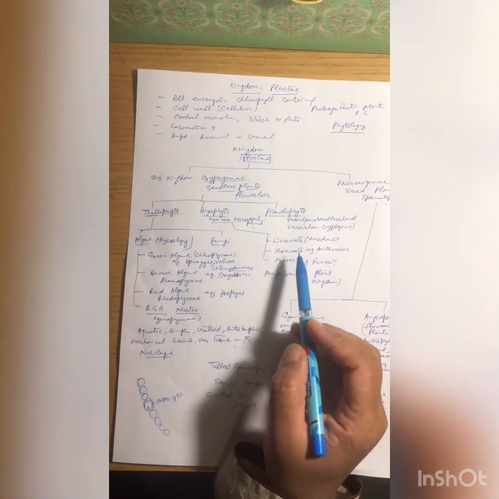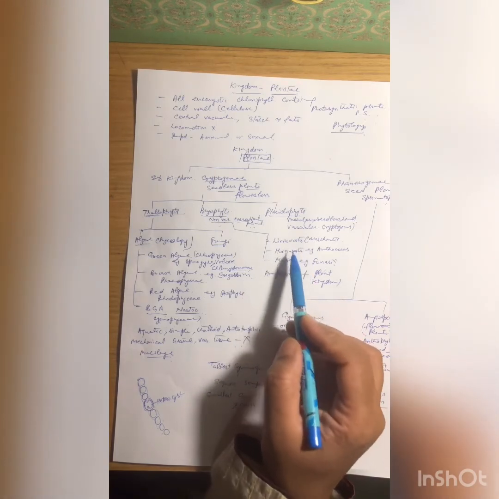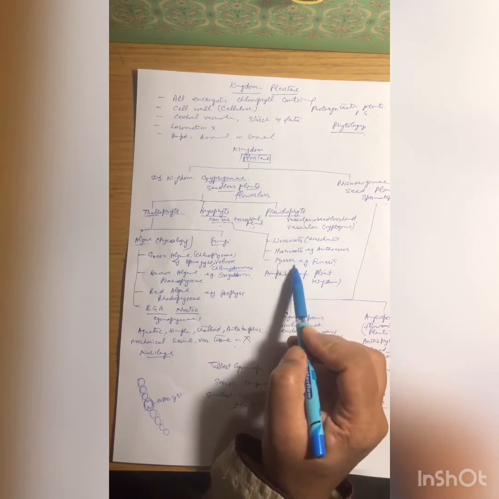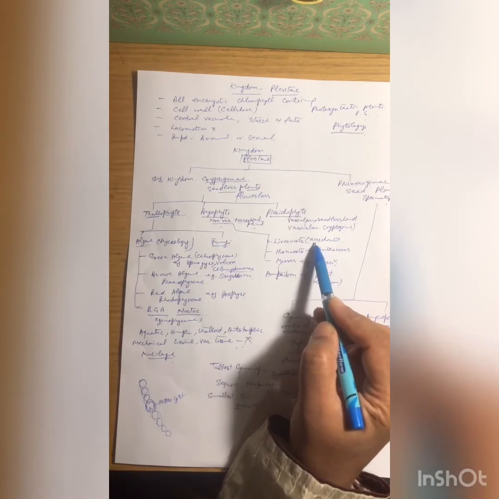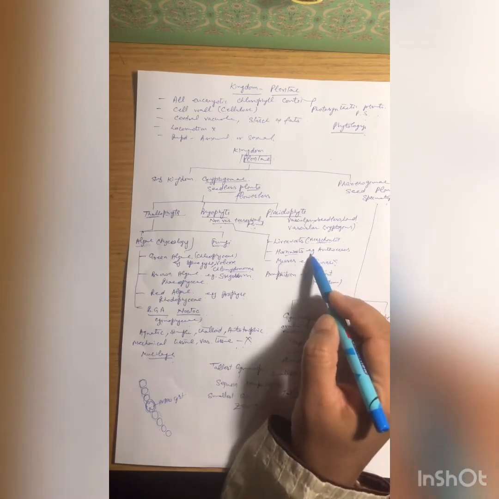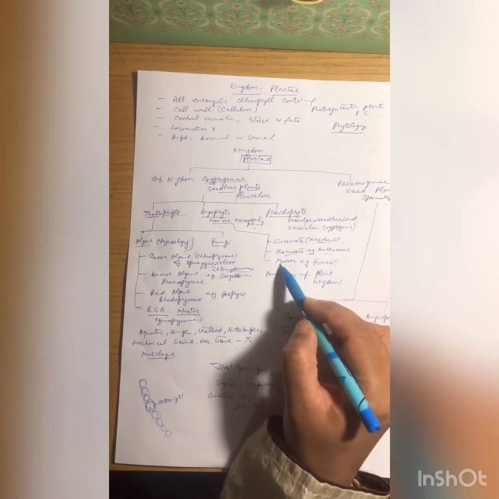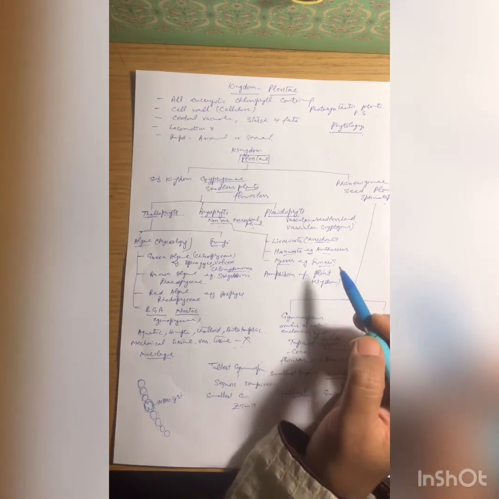Bryophytes are divisible into three main classes: liverworts, hornworts and mosses. Under the liverwort we will discuss the example of Marchantia, hornworts example Anthoceros, and under the mosses we will discuss the Funaria.